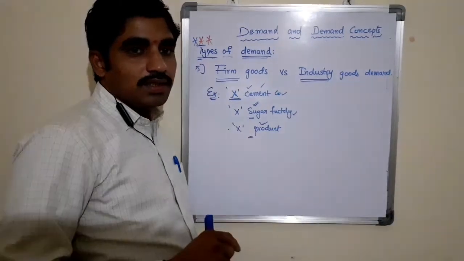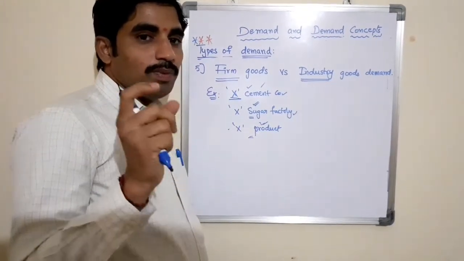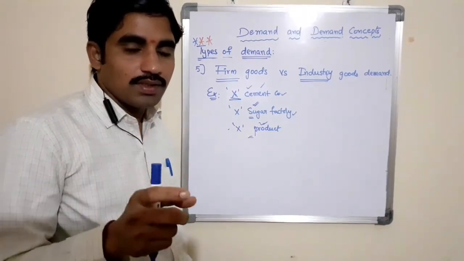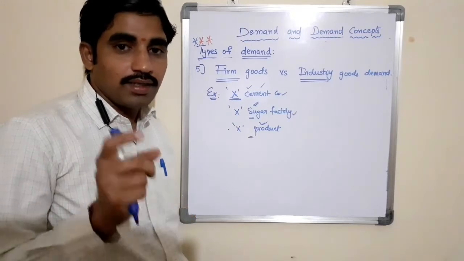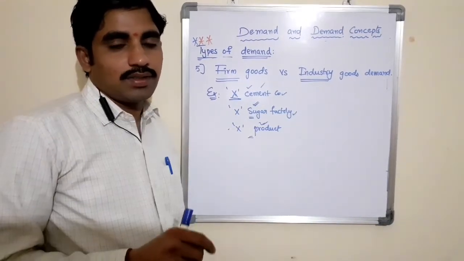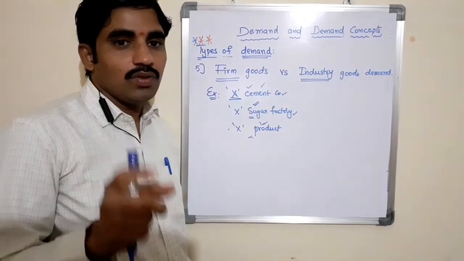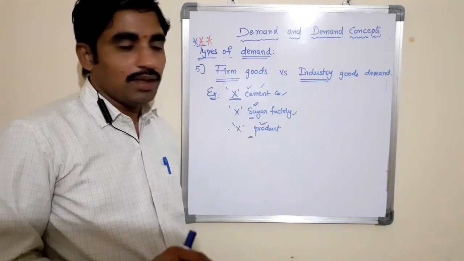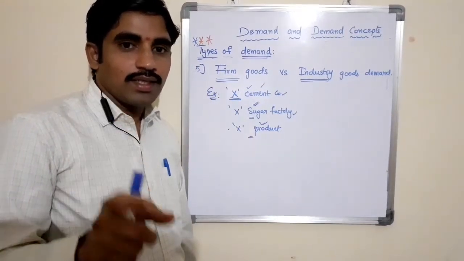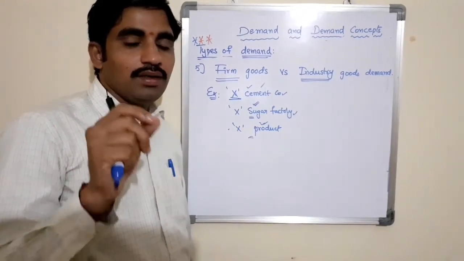Whereas, coming to the industry, an industry is defined as a group of firms or organizations or entities which are producing similar products. I am repeating, industry means a group of firms or organizations which are producing the similar product in the market.